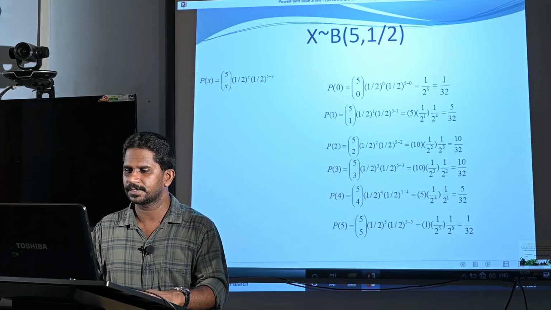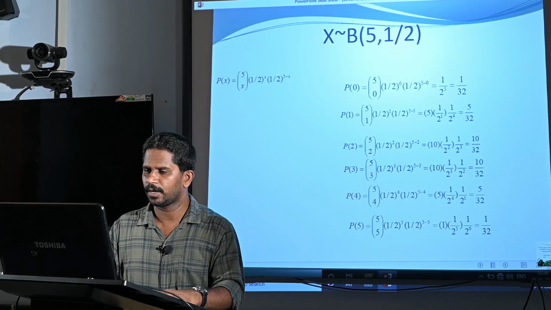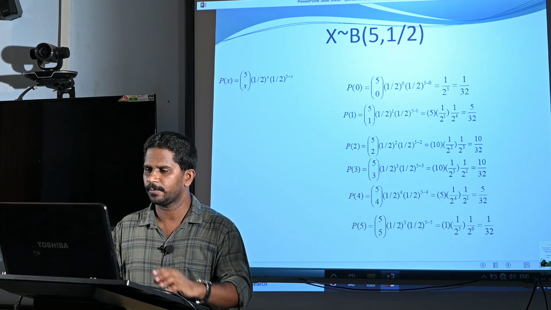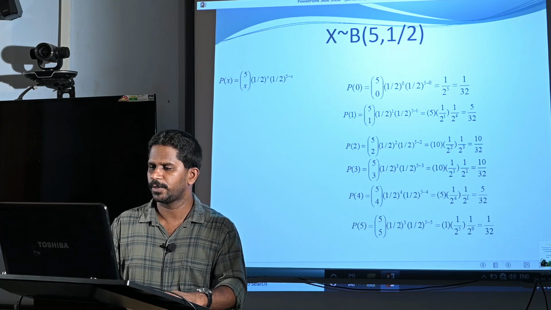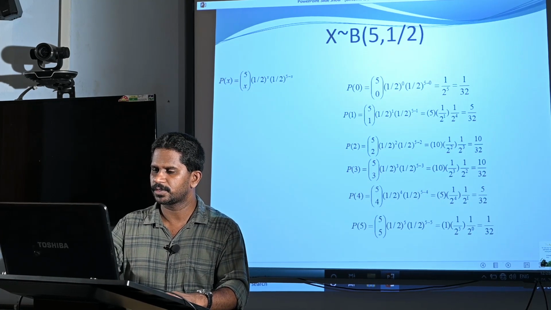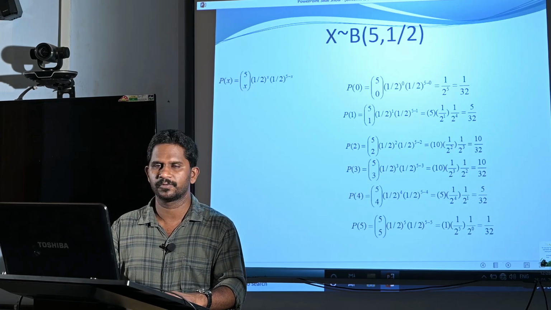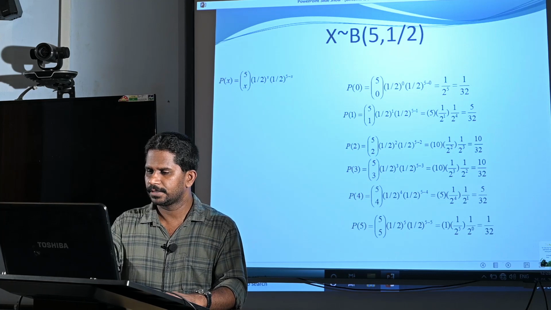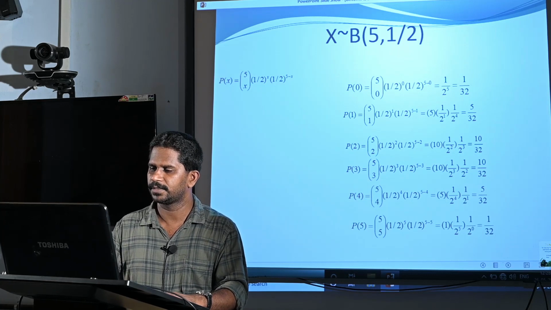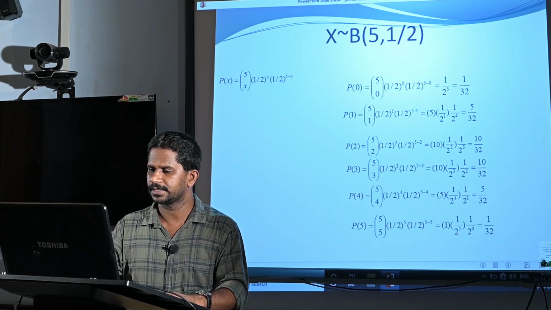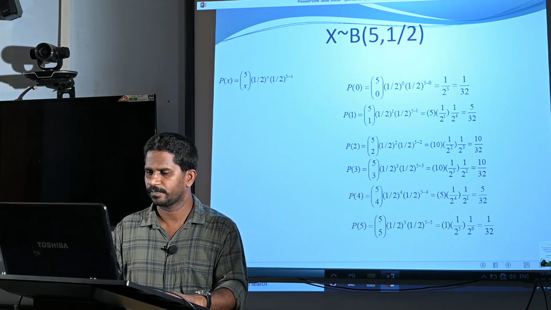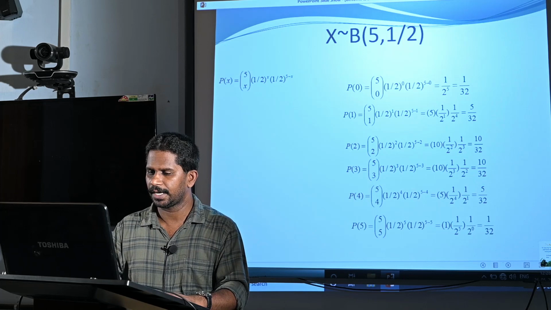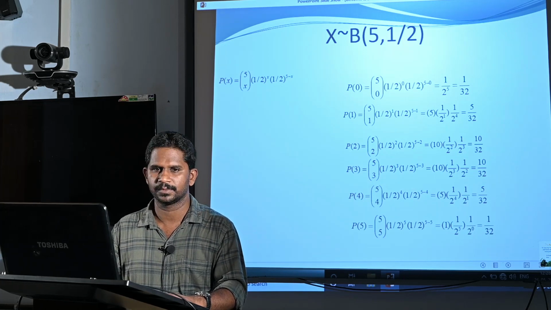Similarly, p of 1 is 5C1 (1/2)^1 (1/2)^(5−1). 5C1 is 5, (1/2)^1 is 1/2, then (1/2)^(5−1) is (1/2)^4, and the final value is 5/32. Then p of 2 is 10/32, p of 3 is again 10/32, p of 4 is 5/32 and p of 5 is 1/32.